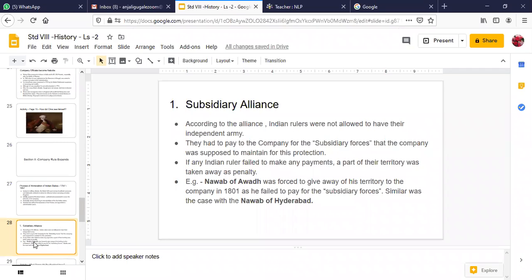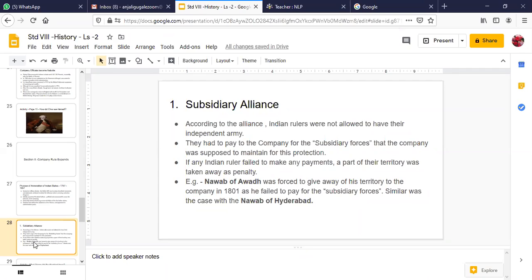We're coming to that. The first policy that they followed was the subsidiary alliance. We're going to cover that. Different policies. Apart from political, economic, and diplomatic methods, they also waged a few wars with certain kingdoms who were not very easy to control. Two of those, very strong kingdoms, were the kingdom of Mysore and the kingdom of the Marathas. The Marathas they could not control in any case, and eventually after the last Anglo-Maratha war, they had to crush the Marathas completely by the early 19th century, and then they completely acquired the Maratha territory.